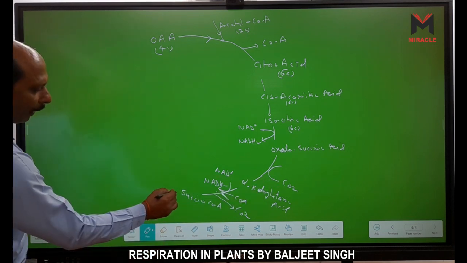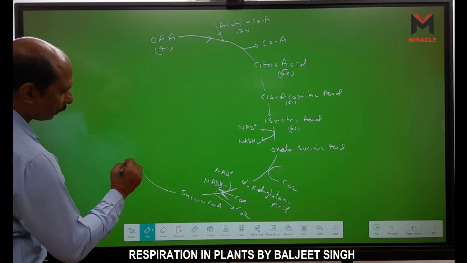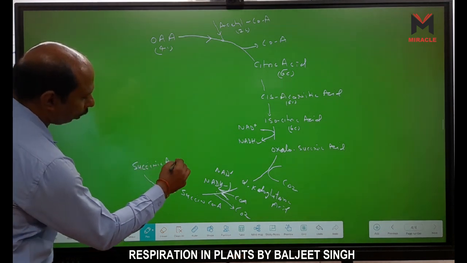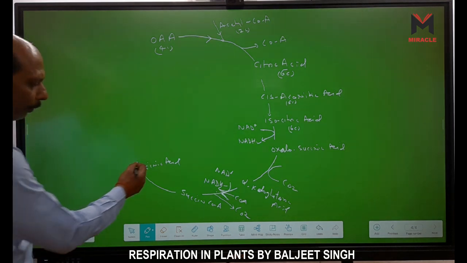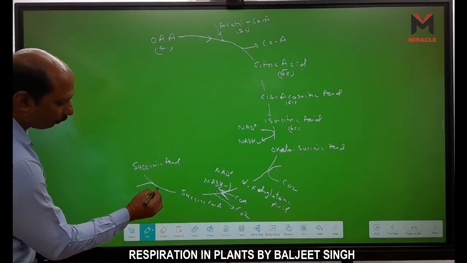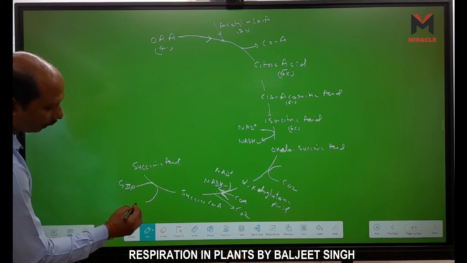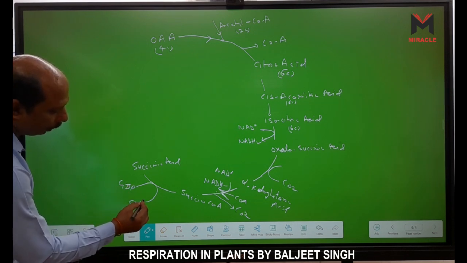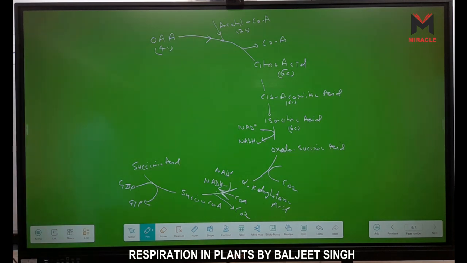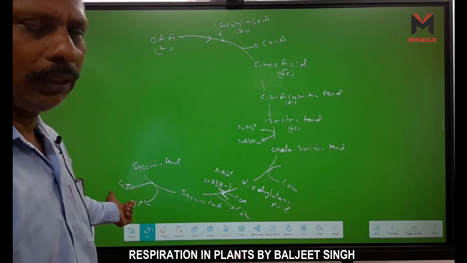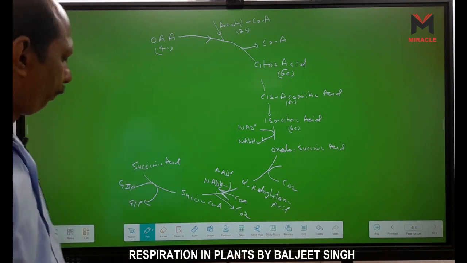Now succinyl CoA enzyme is converted into succinic acid or succinate. And in the formation of succinic acid, one GTP is formed. GDP is converted into GTP. And this GTP is equivalent to ATP. Further, it is used in the formation of ATP, right?